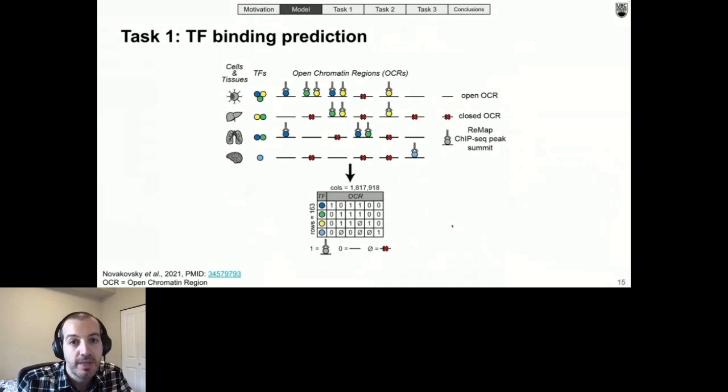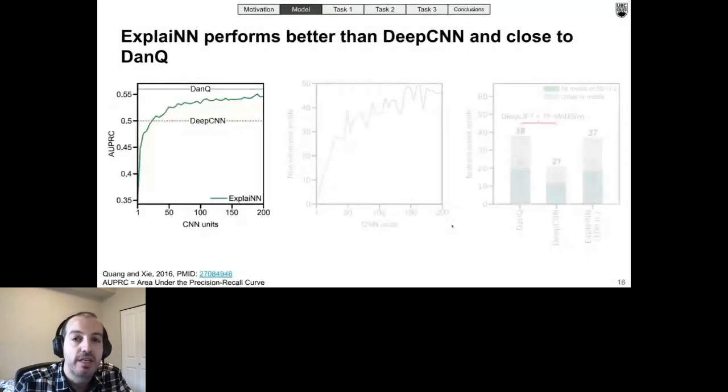As proof of concept, we first applied ExplaiNN to predict the binding of 50 transcription factors to open chromatin regions from a reference dataset. In ExplaiNN, one of the most important hyperparameters, as you can probably guess already, is the number of units in the model. To assess the impact of the number of units on model performance, we trained several ExplaiNN models on the previous dataset using an increasing number of units, from 1 to 200.